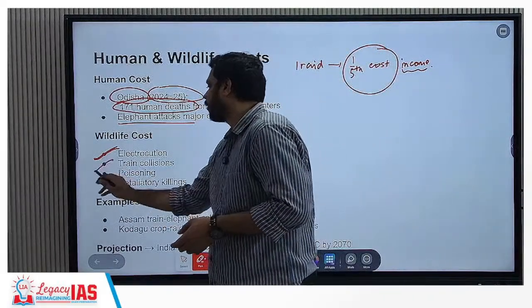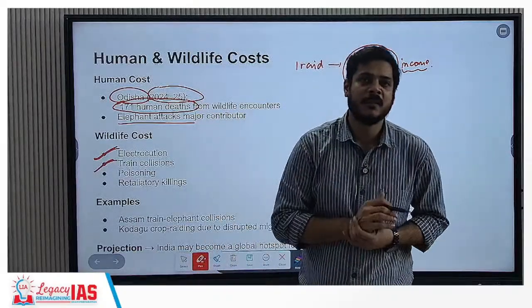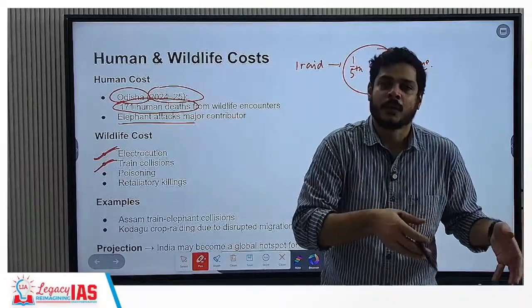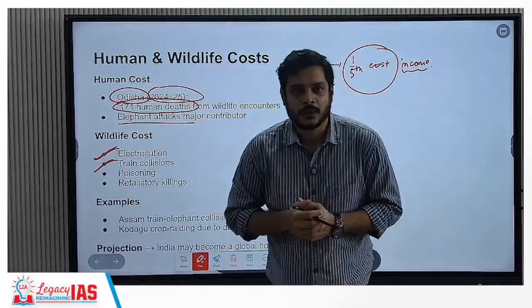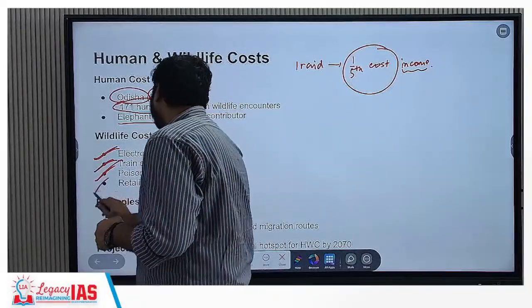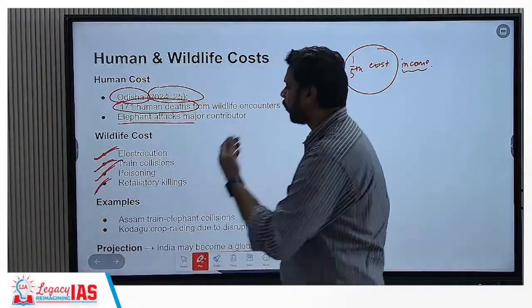Then train collisions, which is about the linear infrastructure again. That means the trains do not know when the elephant is going to cross, and when it happens, it is going to lead to the death of the elephant. Poisoning, retaliatory killings. Okay, some examples of these happenings.